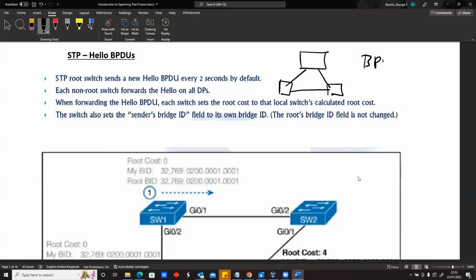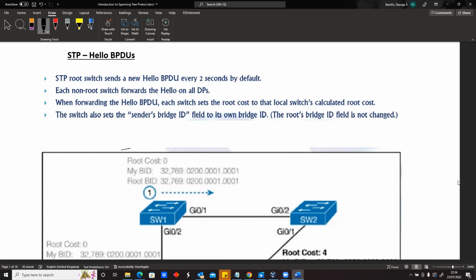There's something called BPDU. And the last time I asked you guys to find out what BPDU is. Basically, it stands for bridge protocol data units. So it's just that language that the devices understand when they're dealing with spanning tree. It's like sending messages to them and saying, hey, this is what I have, this is what I do, this is what I know. So basically, if we look at spanning tree, there's some communication. They share information, especially when they're trying to elect who their leader is. They would have to share information.